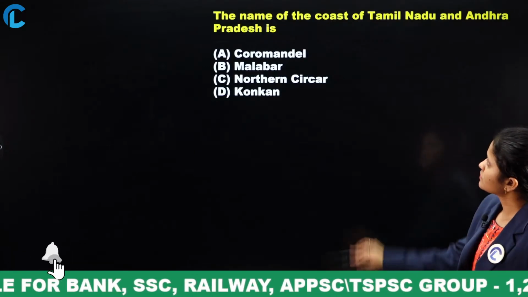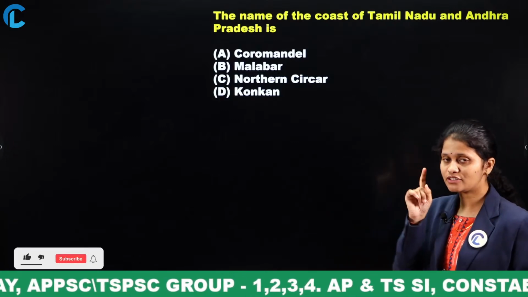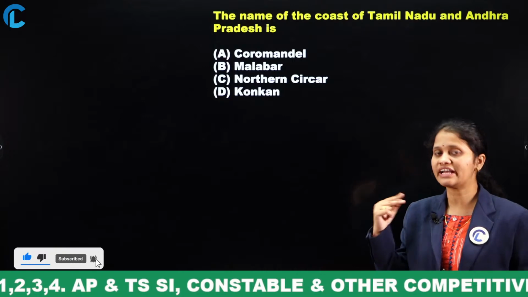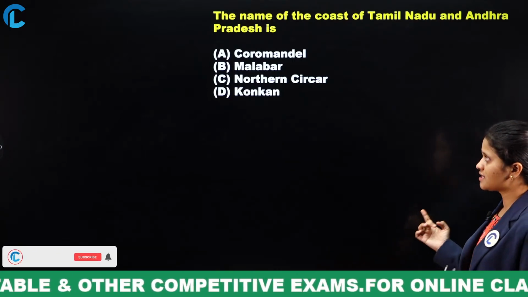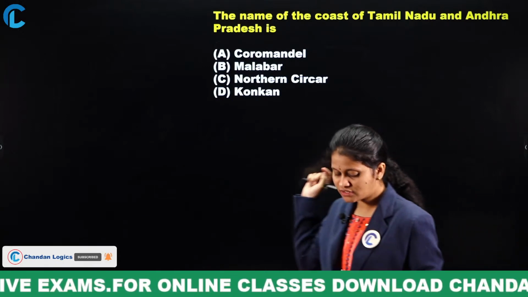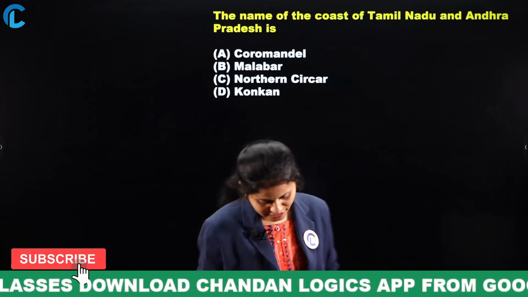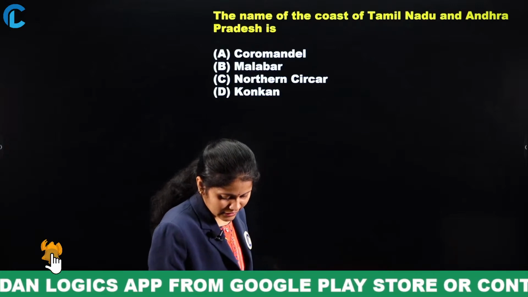Next, the name of the coast of Tamil Nadu and Andhra Pradesh is, try to concentrate, the name of the coast which includes AP as well as Tamil Nadu. Coromandel, Malabar coast, Northern Circars or Konkan coast. Here the question is about the coast name which includes Andhra Pradesh as well as Tamil Nadu.